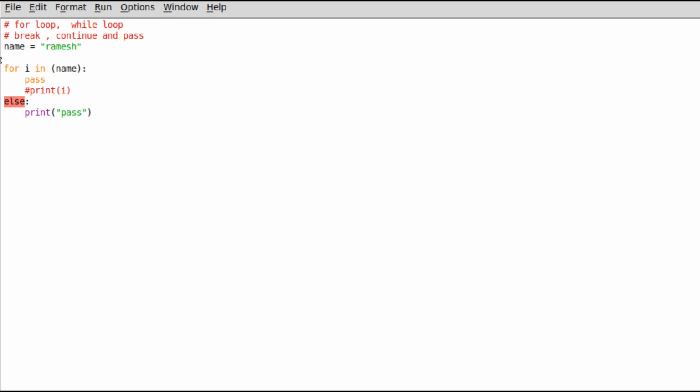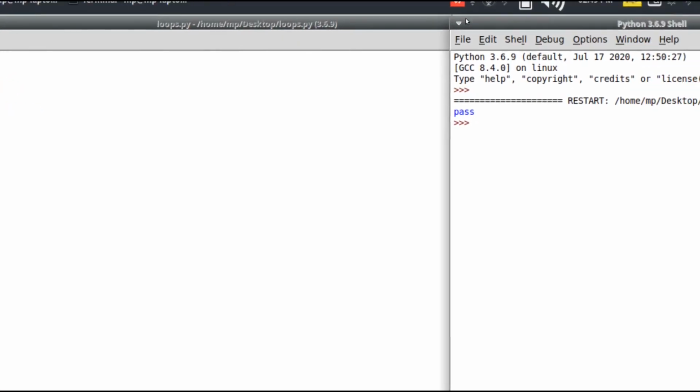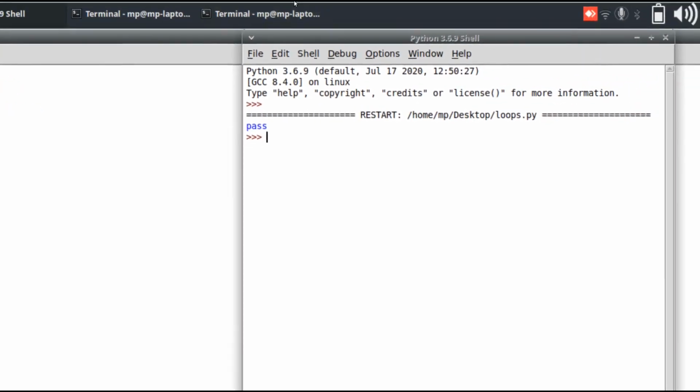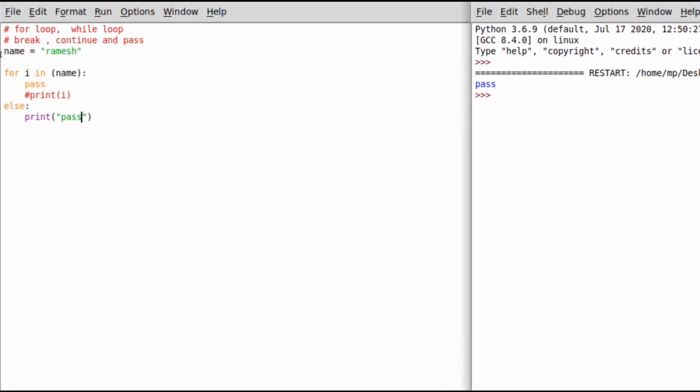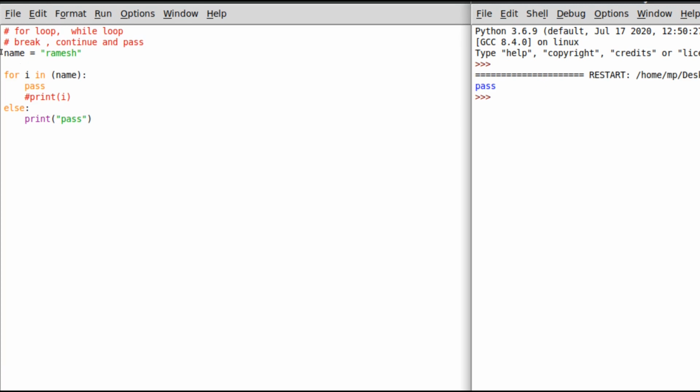When I run that, because I'm not doing anything in our for and I just want to print the else statement, I can see here this is our pass. And this is how you execute your for loop with an else condition, and use the pass statement when you are not doing anything in a function, in a class, or in a for loop or while loop as well.